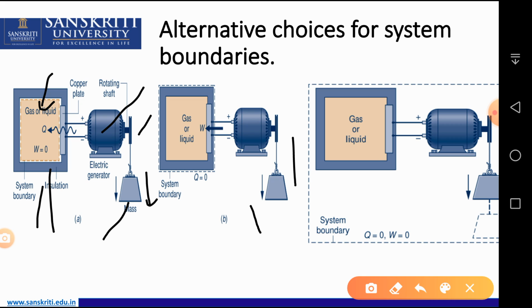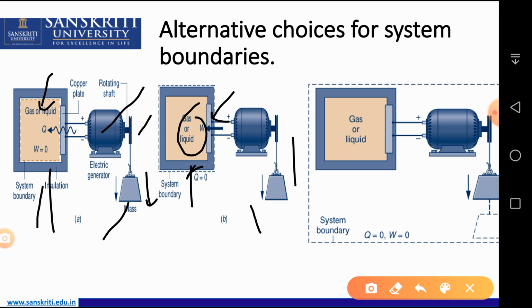the weight is down and this plate is doing some work on this gas. Okay, though there is no heat interaction to this system, so that Q equal to 0, but work is transferred.